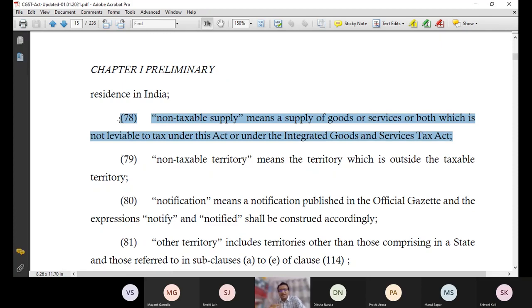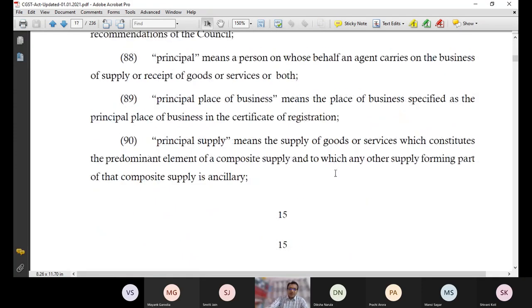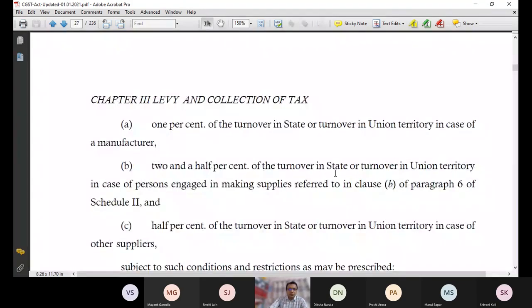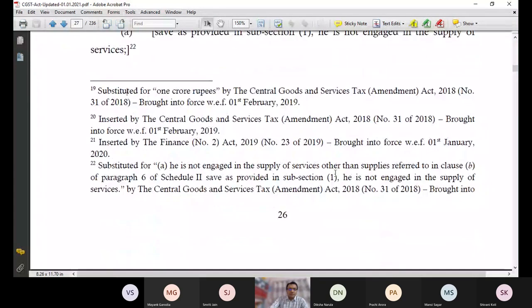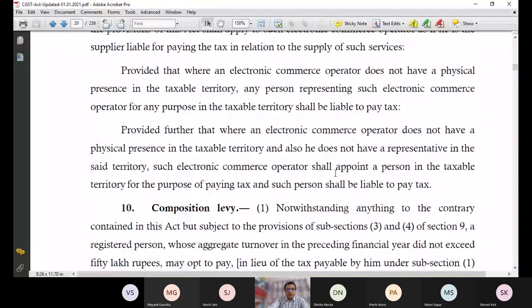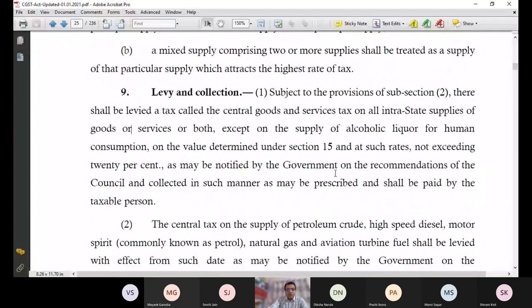So I can say that petroleum products are also included in non-taxable supply. It's only for the purpose of simplicity. Now in reality these are leviable to tax. If I show you section 9, let me show you section 9 and then you will see yourself. If you remember, it was section 9 subsection 2. This is the language of the act, 9 subsection 2. See this.